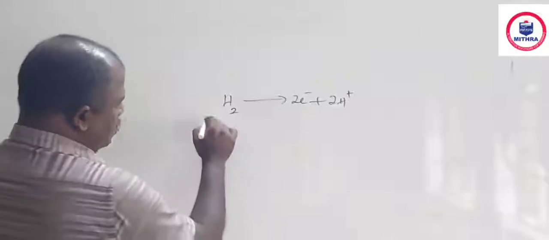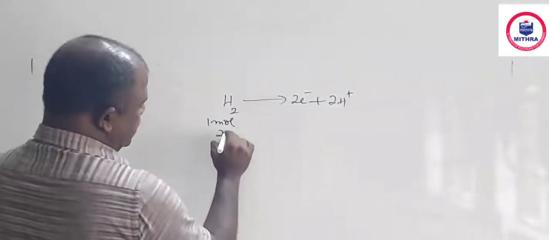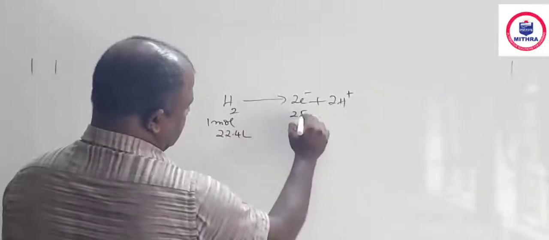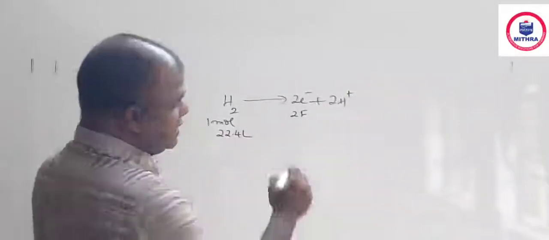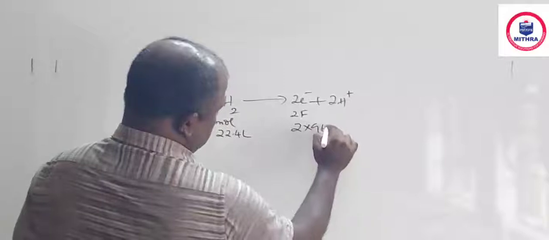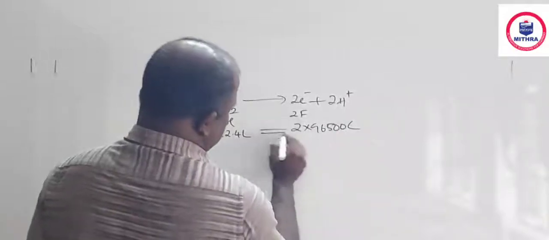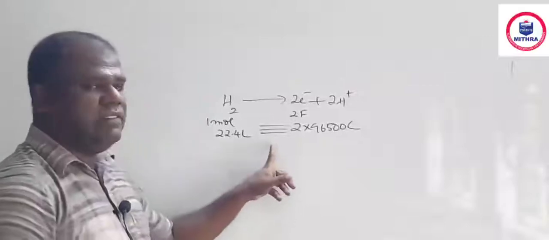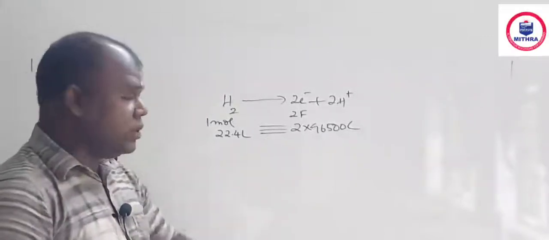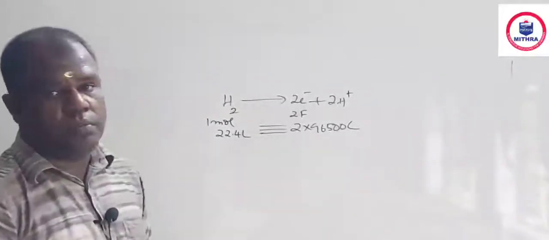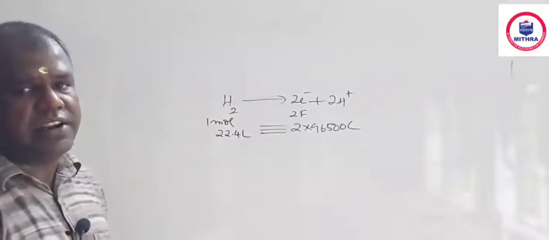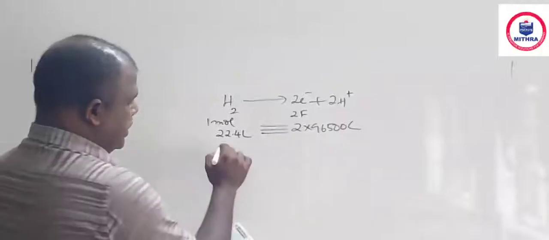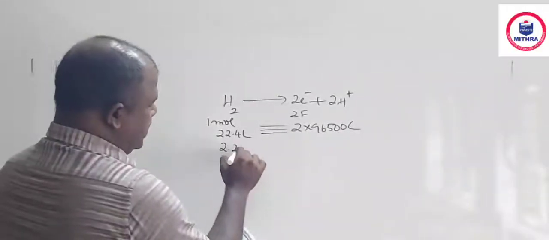See, 1 mole of H2 at STP means 22.4 liter, and that produces 2 Faraday. 2 Faraday means 2 into 96500 coulomb. So this is the normal relation. 22.4 liters of hydrogen when completely consumed at the anode, 2 into 96500 coulomb of electricity is generated. Now what is the volume? 1.12 liter. Okay, so what is 22.4 liter?